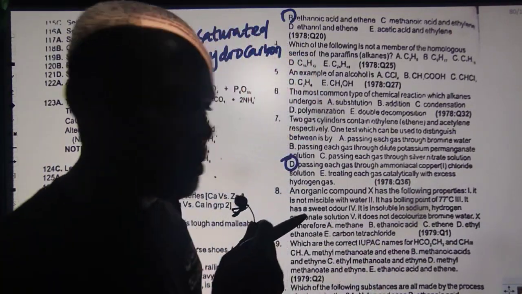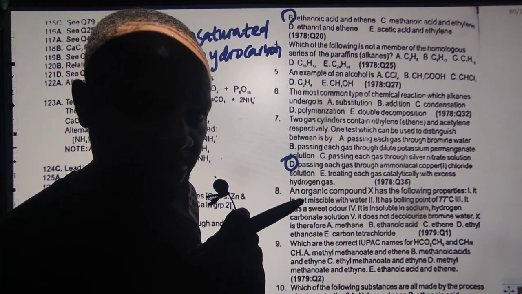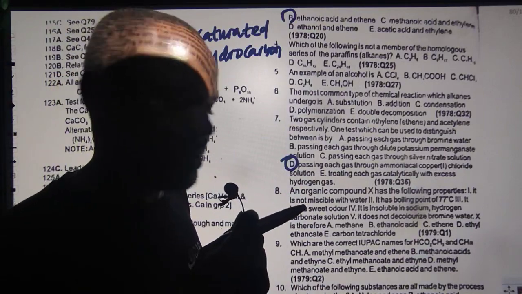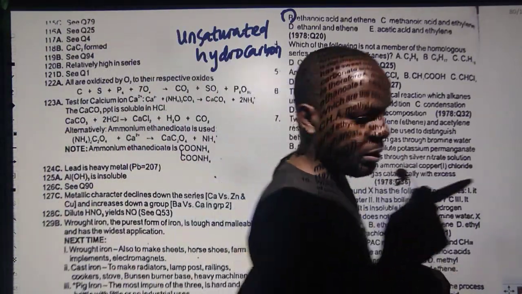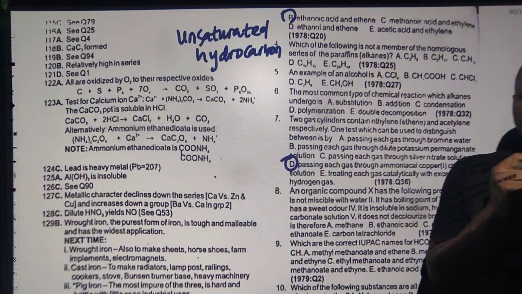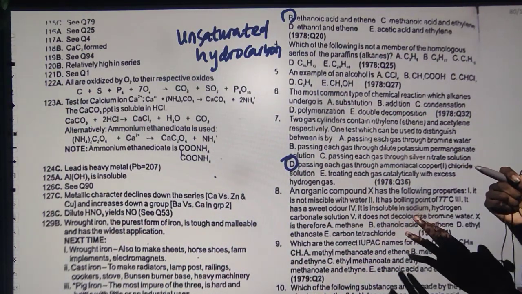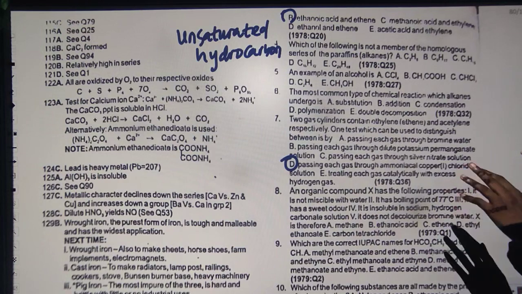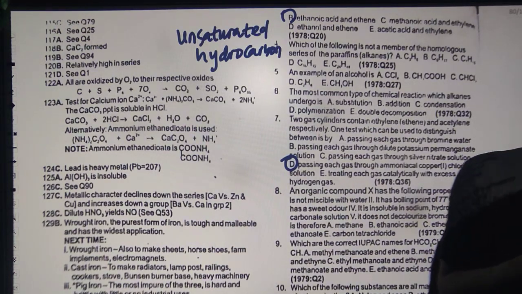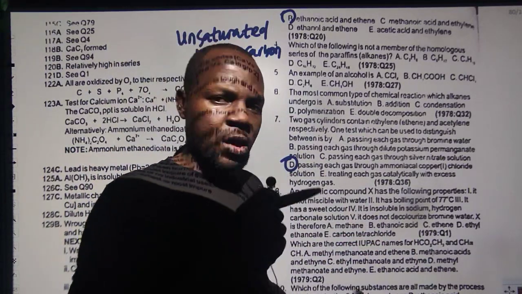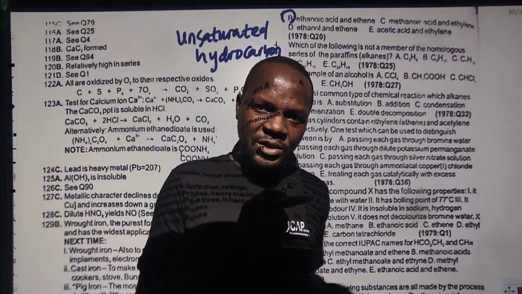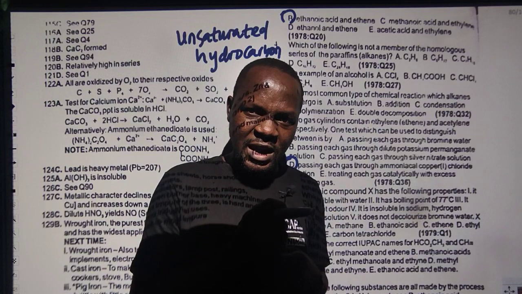Look at the next one. It says it does not decolorize bromine water. That's a good point. Esters do not react with bromine water, so it will not decolorize. So I have concluded that the major point that gave me the answer to this question is just because I know the sweet smell. Alcohol doesn't have a sweet smell, so I won't even go for alcohol, because most esters and alcohols can have the same similarity when it comes to physical properties like this. I hope you understand this.